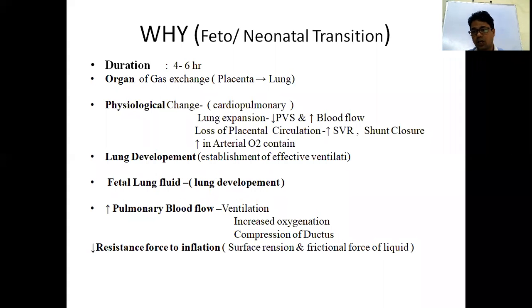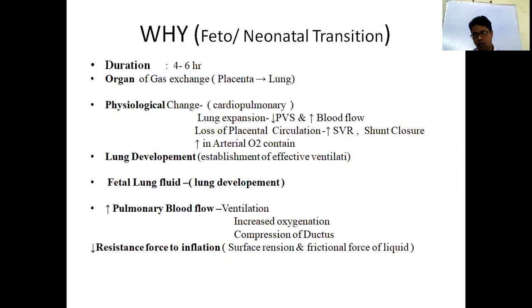The first is lung expansion, aeration of the lungs. Then there is a decrease in pulmonary vascular resistance and shunting. At the atrial level the foramen ovale, and at the arterial level the ductus arteriosus, will be closed. Second, loss of placental circulation.